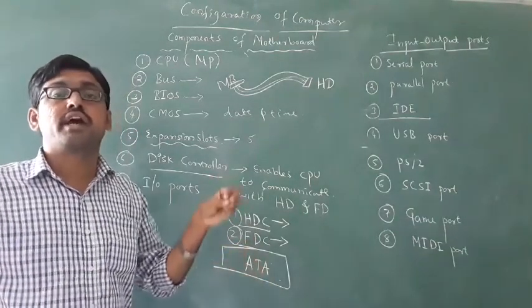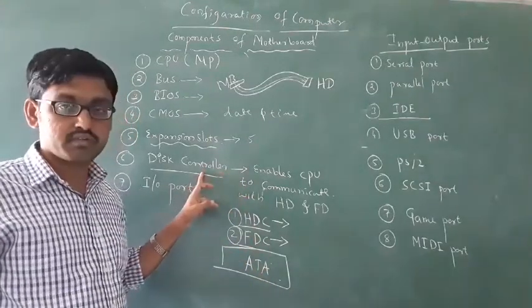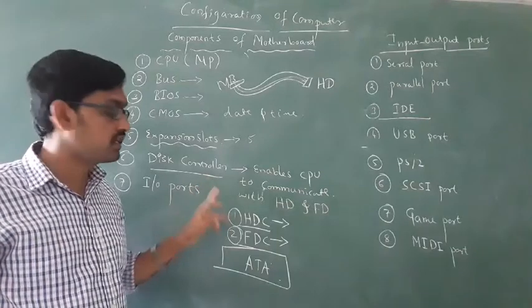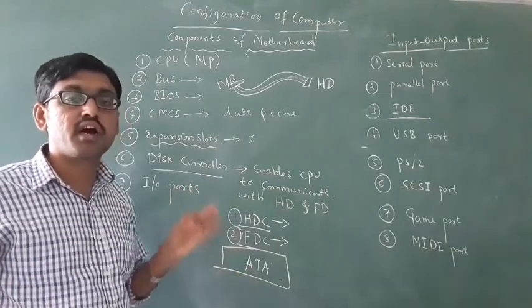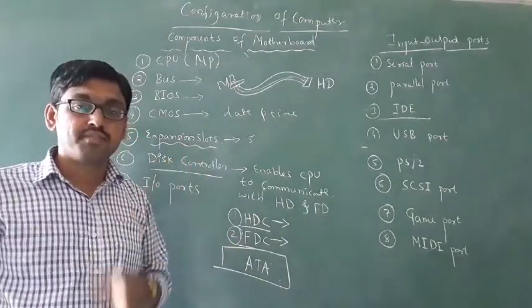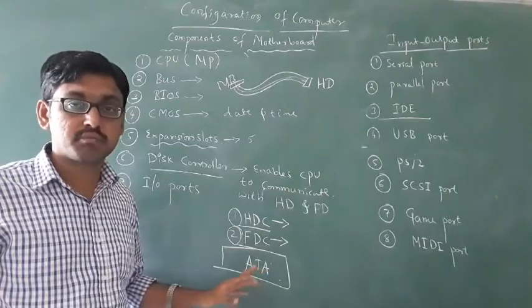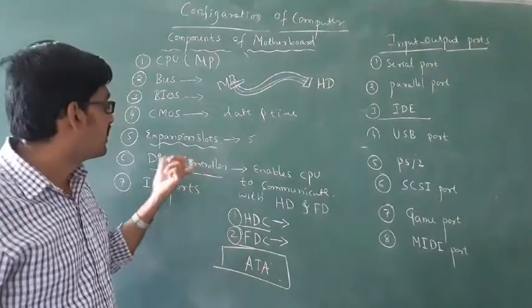Advanced technology attachment. This is an example for a disk controller. In examination they will ask you to expand ATA. ATA is nothing but advanced technology attachment.